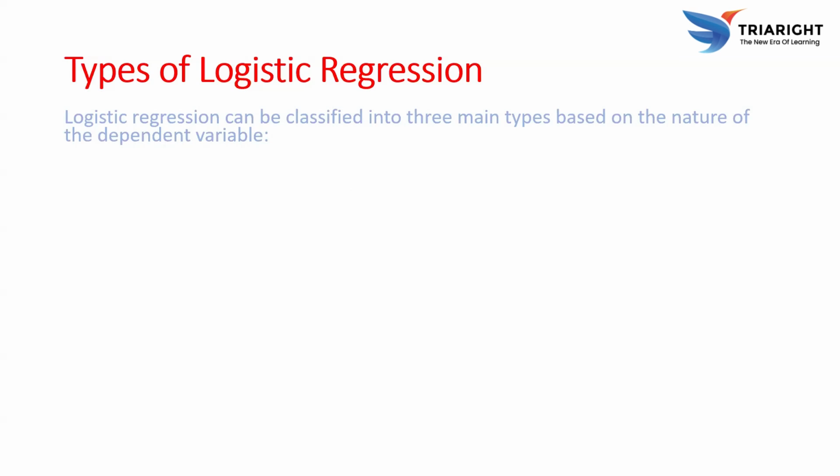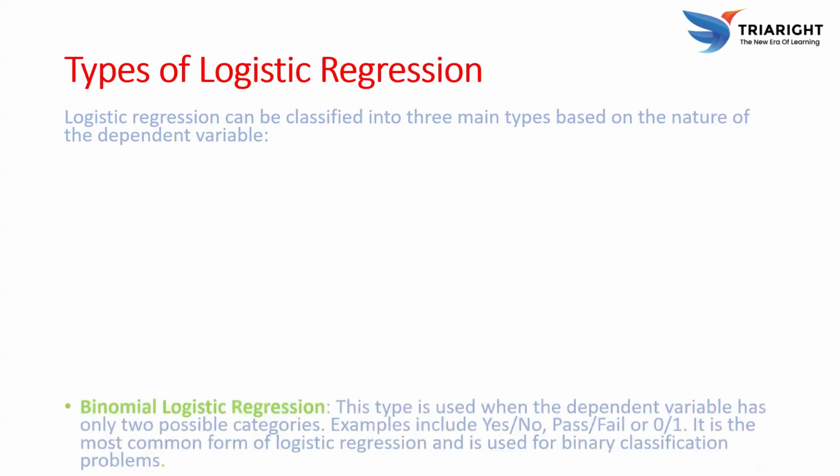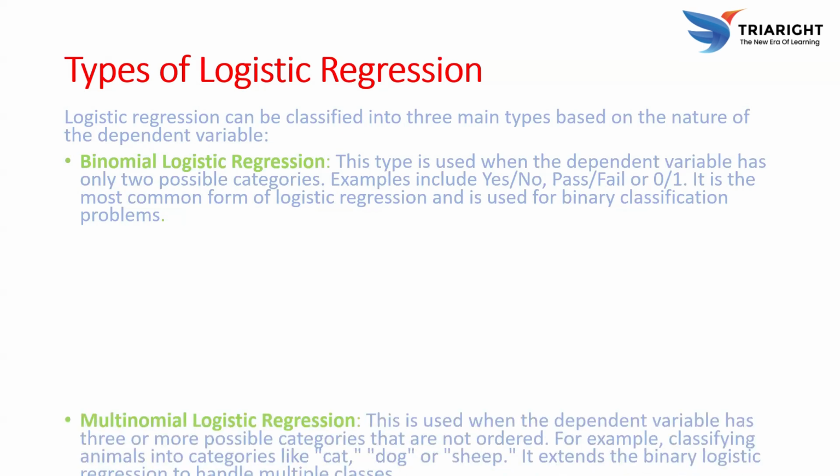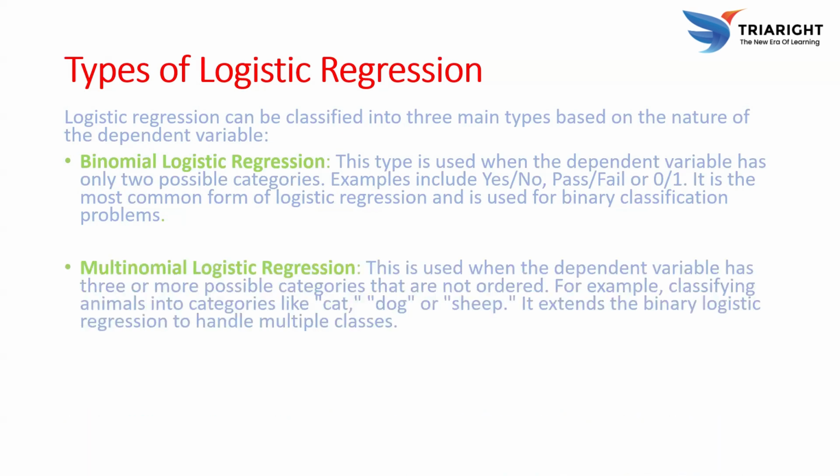Types of logistic regression. Logistic regression can be classified into three main types based on the nature of the dependent variable. First, binomial logistic regression. This type is used when the dependent variable has only two possible categories. Examples include yes or no, pass or fail, or 0, 1. It is the most common form of logistic regression and it is used for binary classification problems.